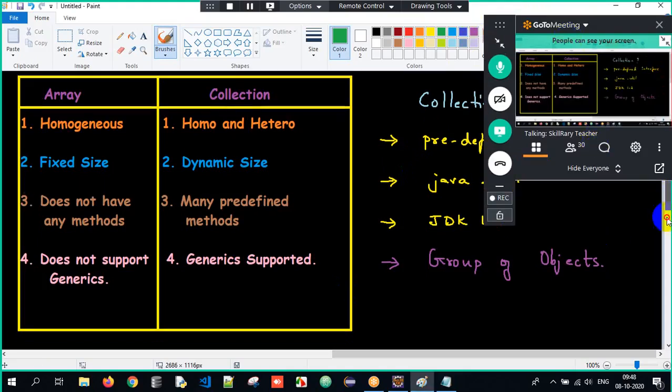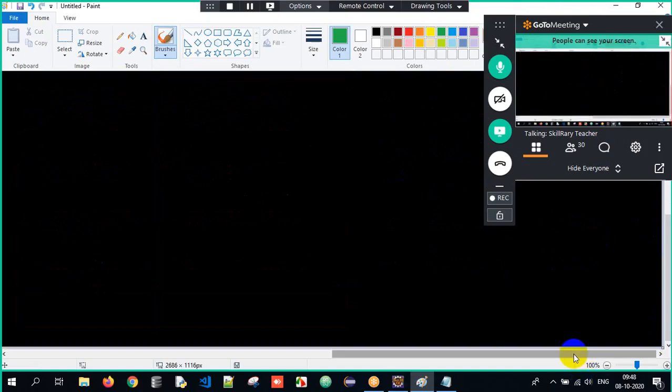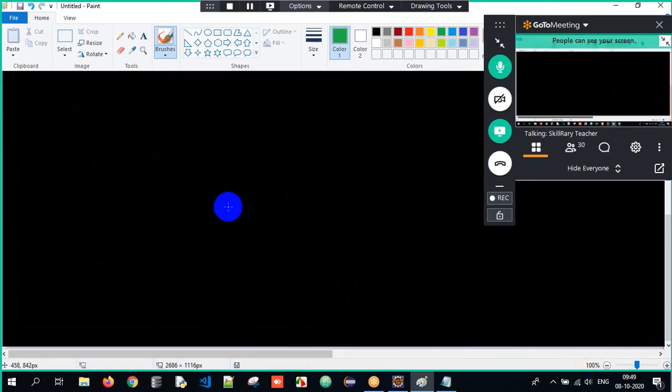The most important part is the collection hierarchy. So we have to understand the collection hierarchy in a beautiful manner. Once you understand the collection hierarchy, probably everything is going to become very, very easy for you. Like it or not, you have to remember this collection hierarchy.